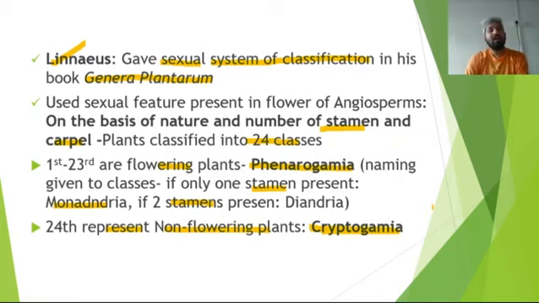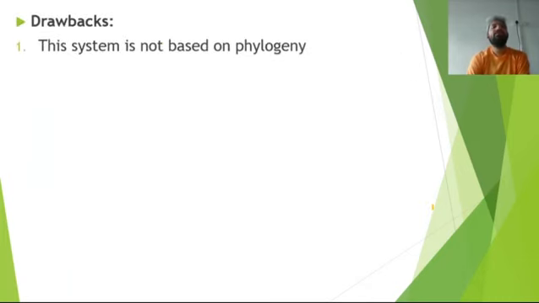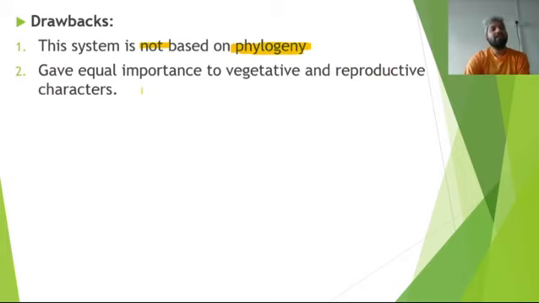तो क्रिप्टोगैमिया are those plants where the flowers are absent. He named them as cryptogamia. Now, what were the drawbacks of this particular artificial system? This was not based upon the phylogeny. What do we mean by phylogeny, beta? Phylogeny means evolutionary relationship, evolutionary history. Then the scientists gave equal importance to the vegetative as well as reproductive characters for the classification system.